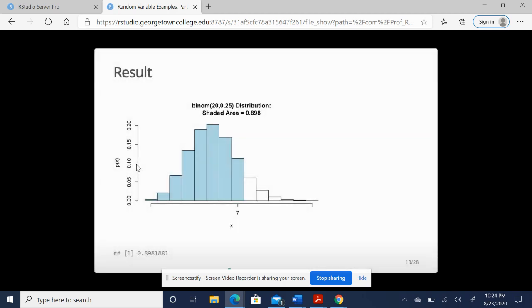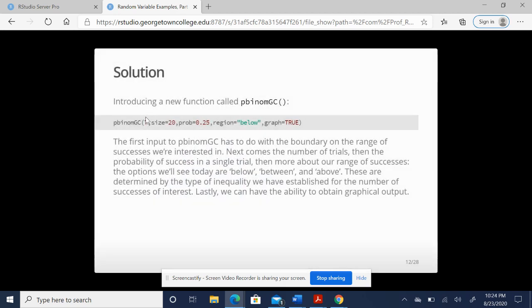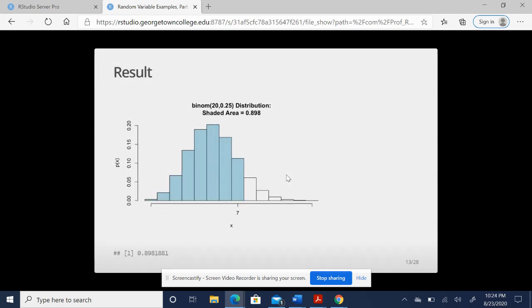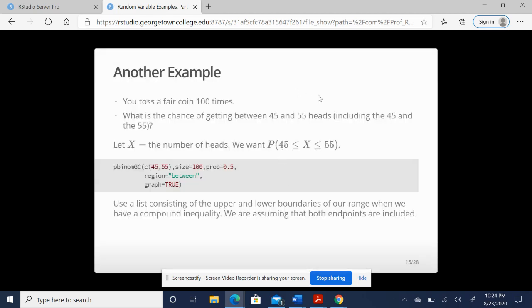Now, look here at the boundary and the input. The difference from before is that the input in R was a single number. That's because we were only comparing our number of questions correct to a single number. Here we are comparing our number of questions correct to two numbers. We want to be in between 45 and 55, but we also want to include 45 and 55. So whenever you want to include a range of values in R, you must essentially make a very small list, and that's what's going on here. Anytime we see the c occur before a set of parentheses, we know we're dealing with a list in R. So we've entered the lowest, comma, the largest, and closed that in parentheses.